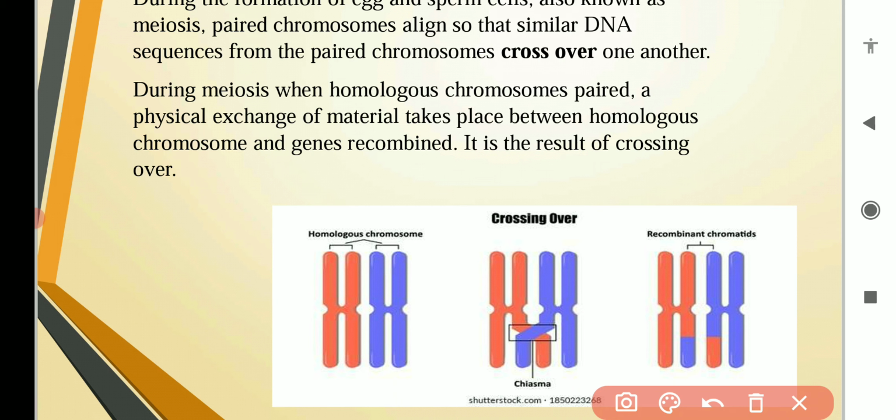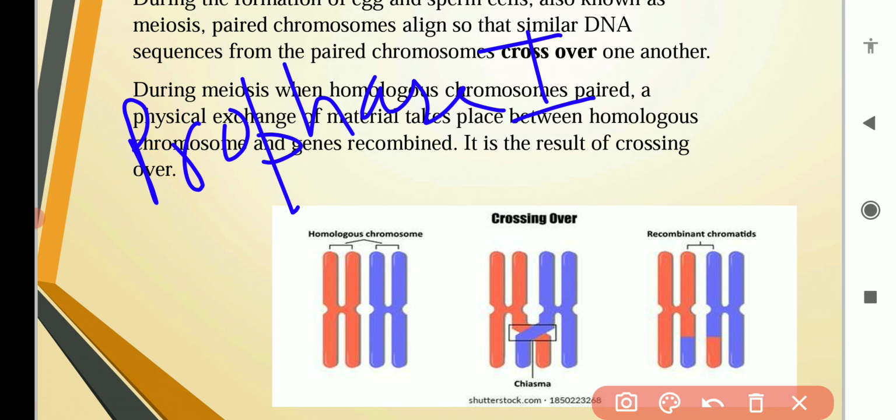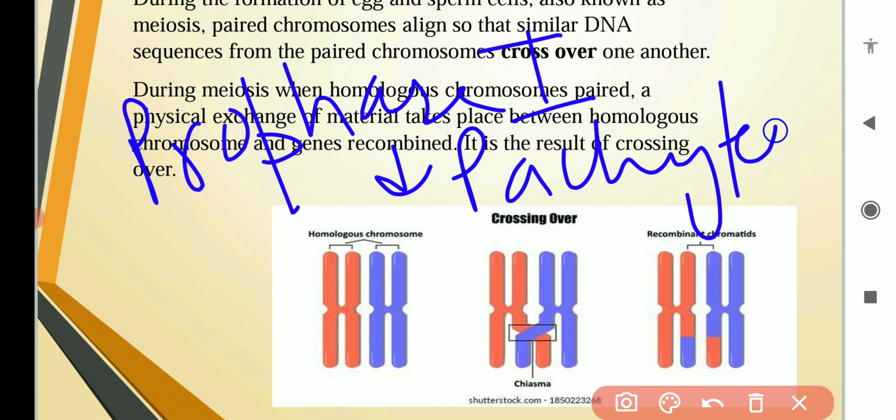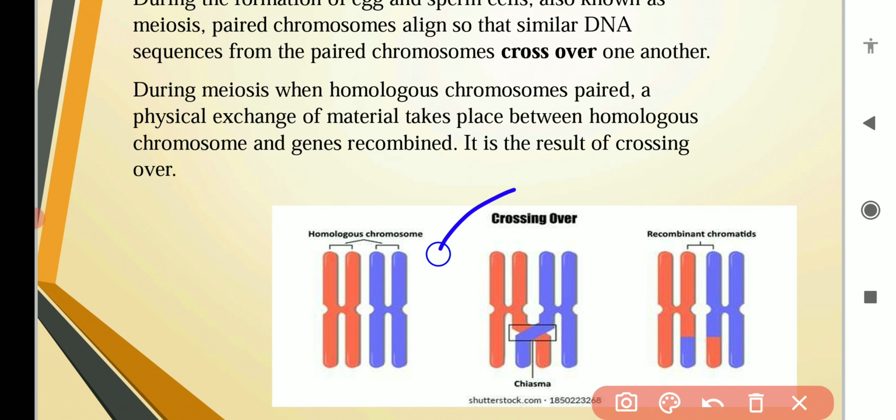So this homologous chromosome pair is formed, and at the time of meiosis, particularly in prophase one, there is a stage known as the pachytene stage. In the pachytene stage this crossing over takes place.